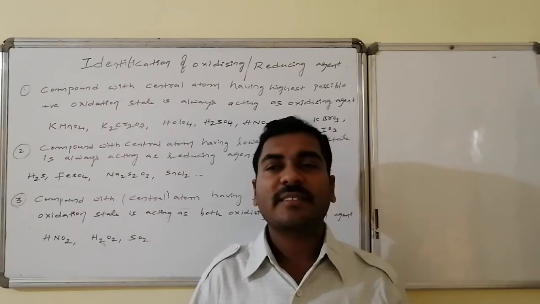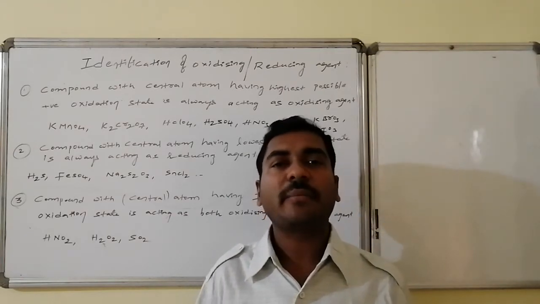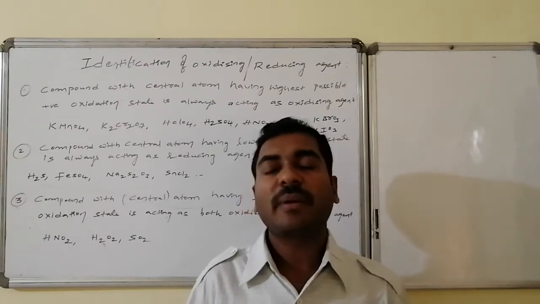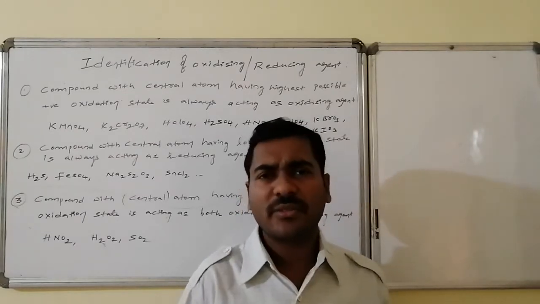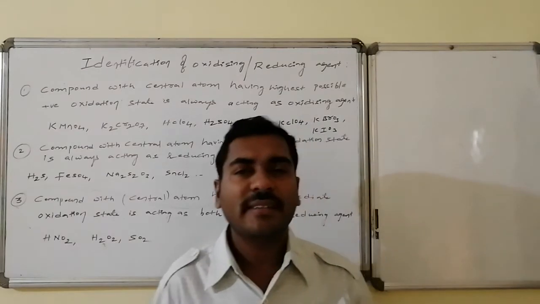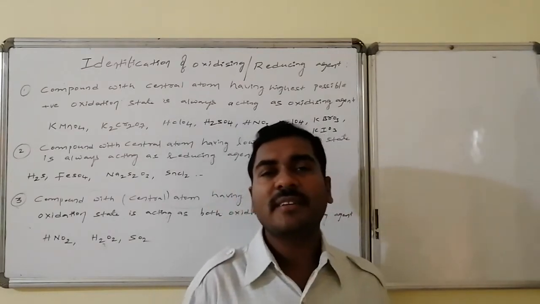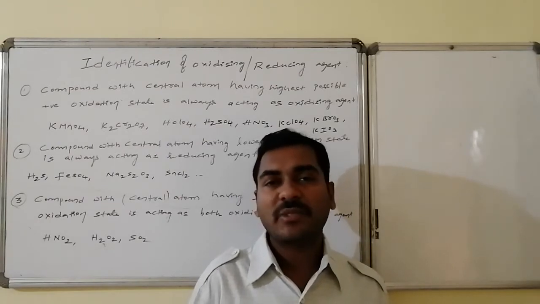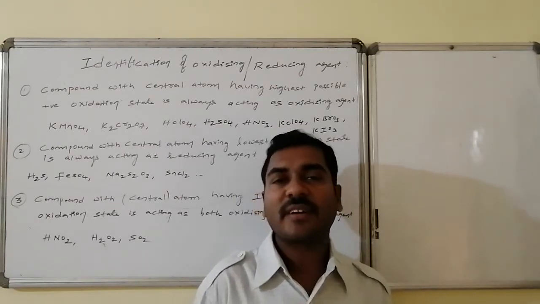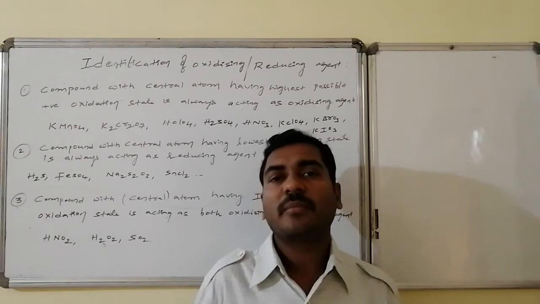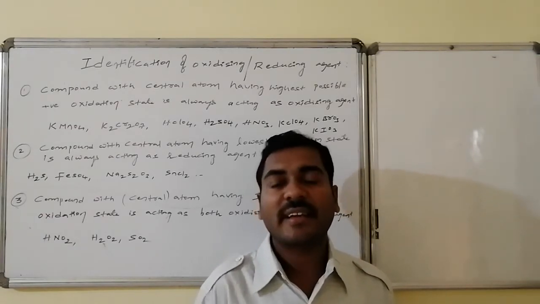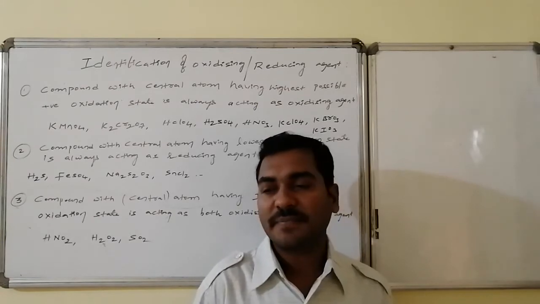Because it is present at the center, it has a combination capacity, the maximum combination capacity with many of the atoms. Such an atom is said to be the central atom. Basically the oxidizing and the reducing nature is decided by the central atom's behavior or the central atom's oxidation number. In reference to the possible oxidation numbers of the central atom, we can decide whether it can act as an oxidizing agent or a reducing agent.